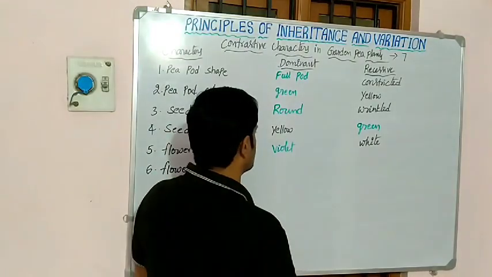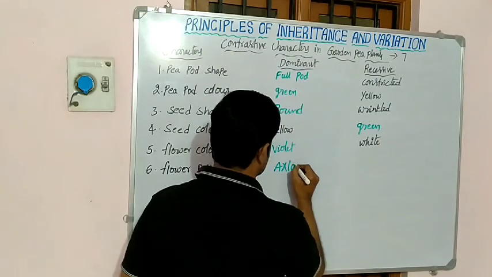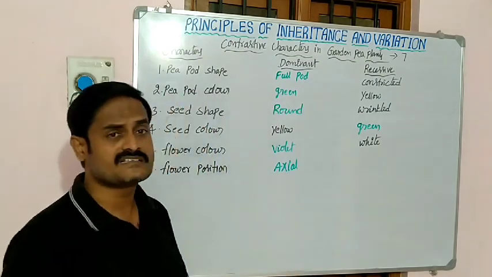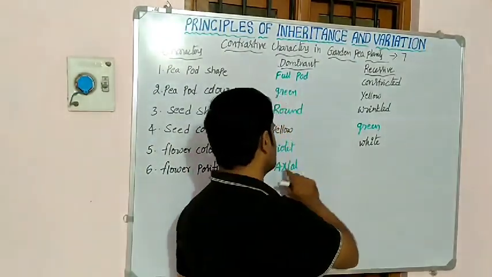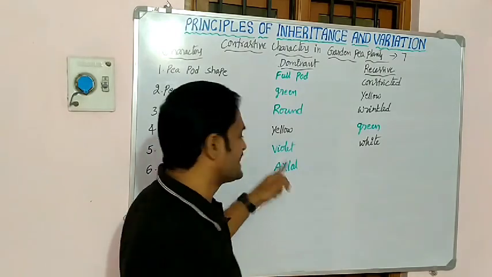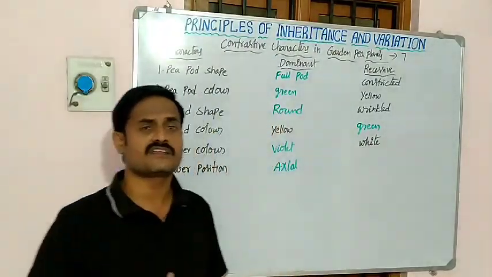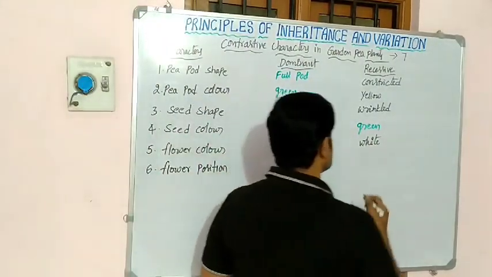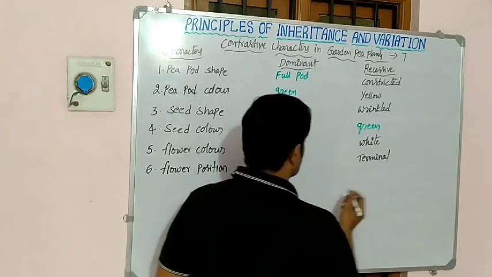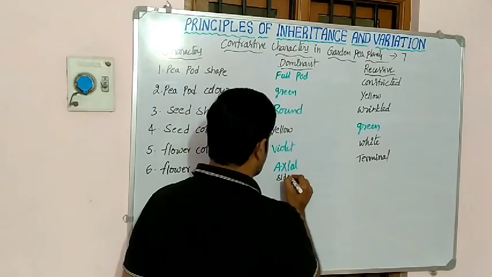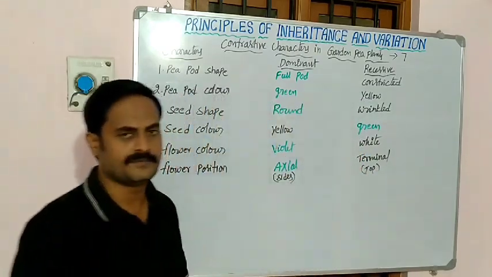Some flowers are arranged on the top of the plant only. That is called terminal. So axial means sides and terminal means top of the plant.